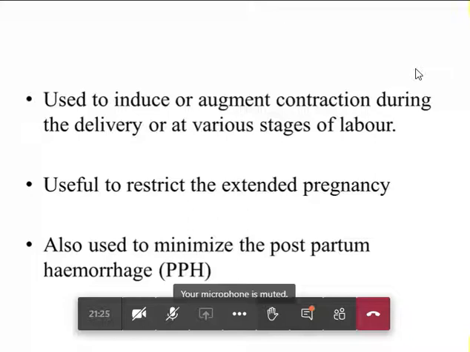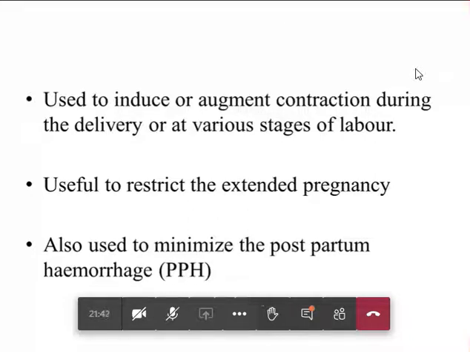So they are useful to restrict the extended pregnancy. Besides contracting the uterus and helping in delivery of the fetus, they are also useful to restrict the extended pregnancy.